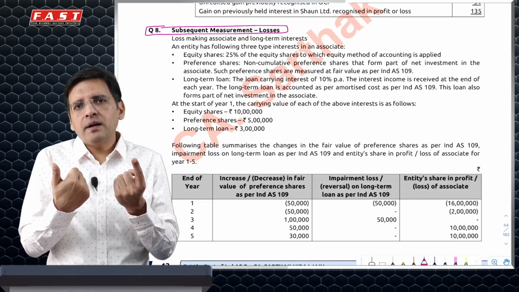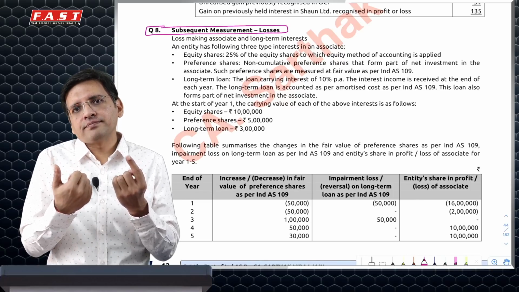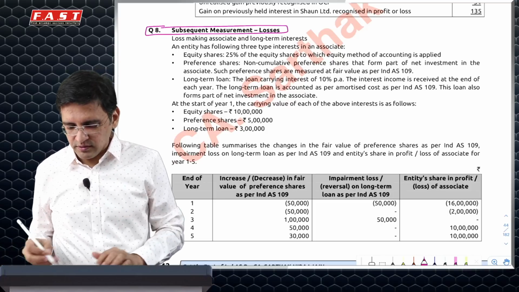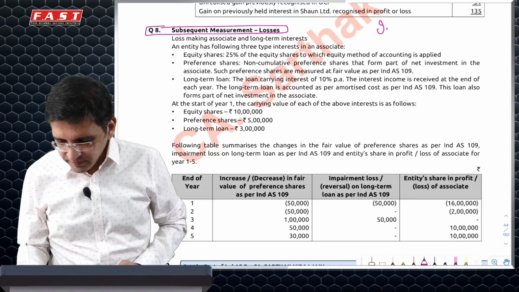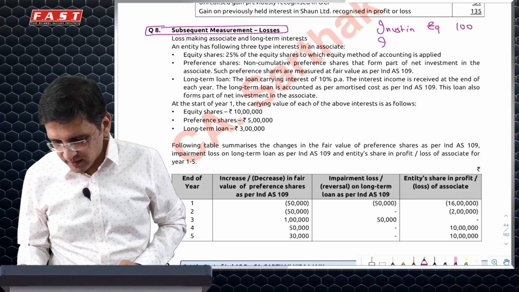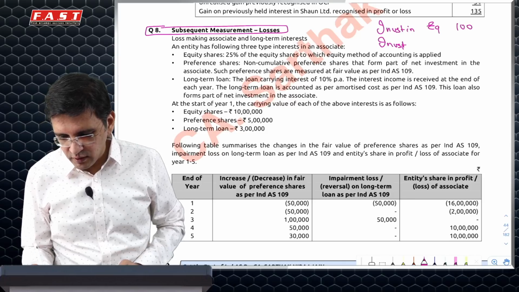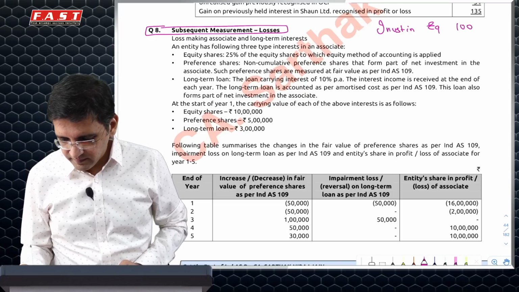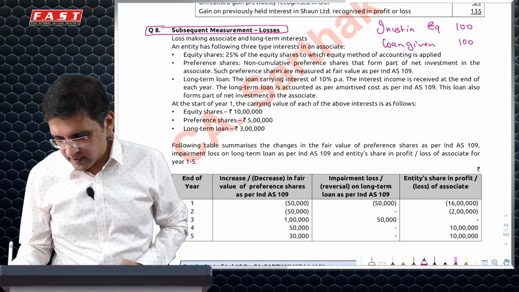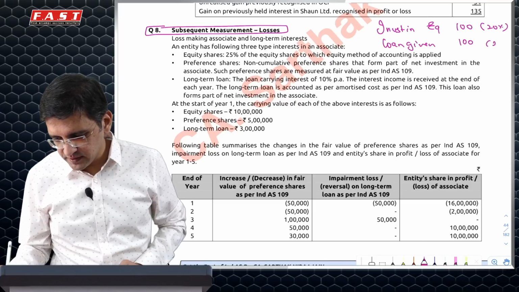Let's not get too confused on this. Investment in equity is 100 and investment as in loan given is 100.